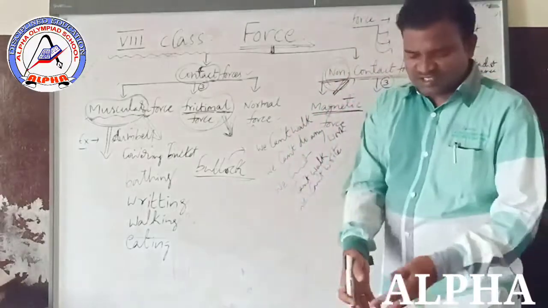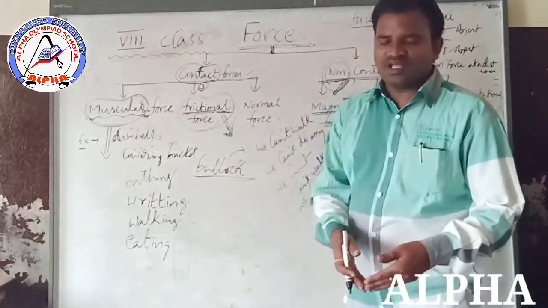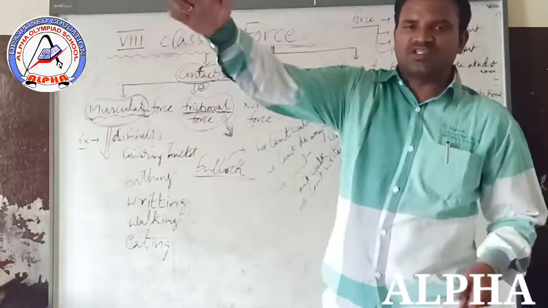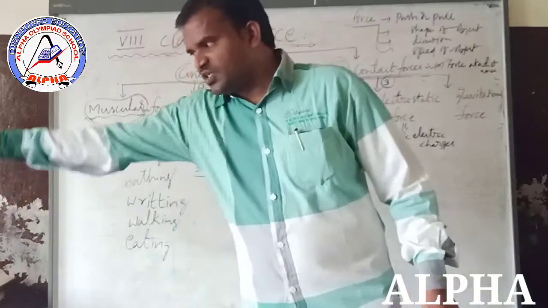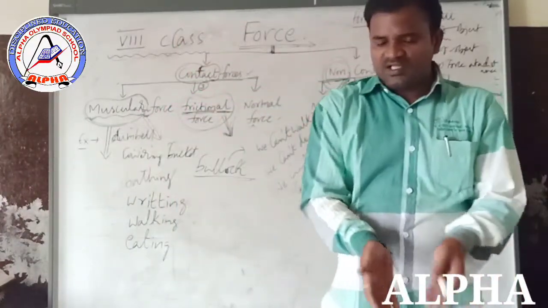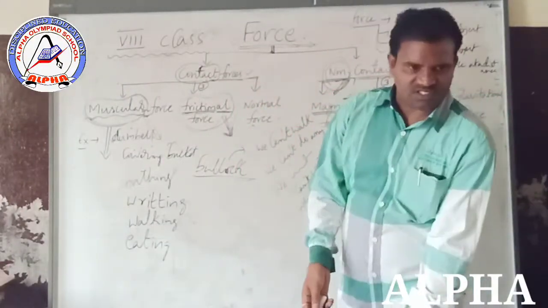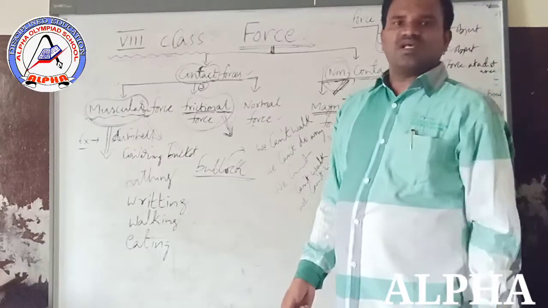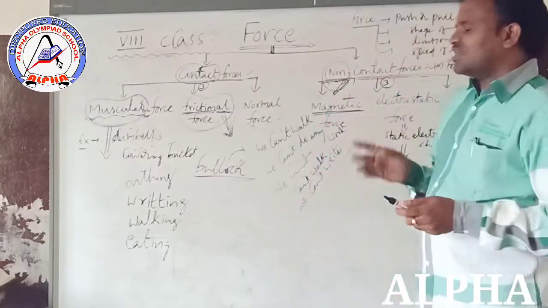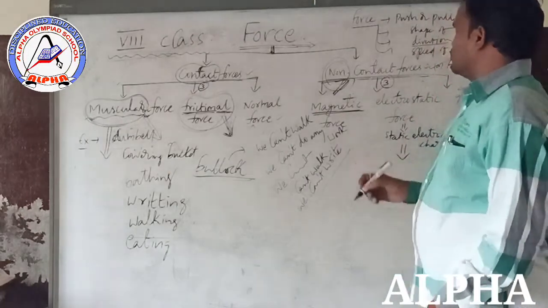I am applying a force on this chair. Then the chair moves in the direction of my applied force. If I apply the force in this direction, the chair also moves in this direction. If I apply the force straight, the chair moves in a straight direction. So a force can change the direction of the object also.